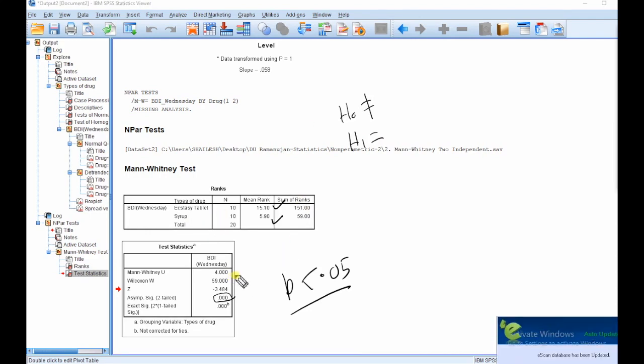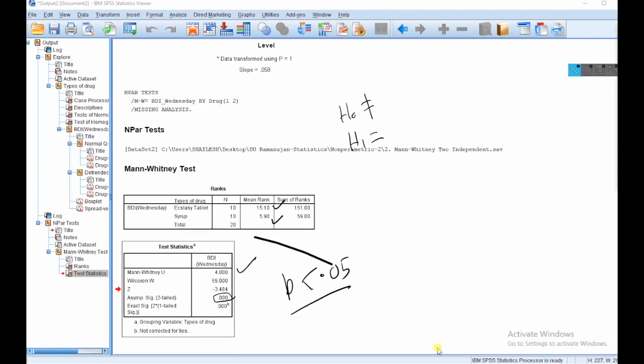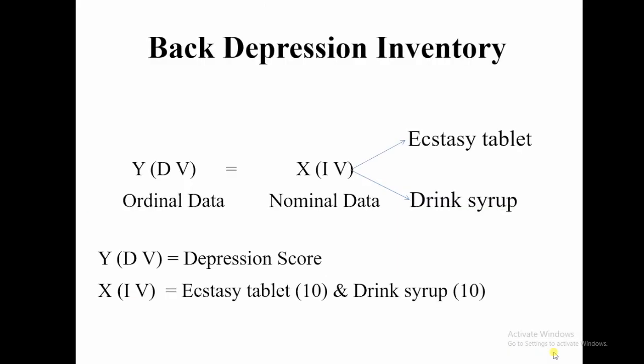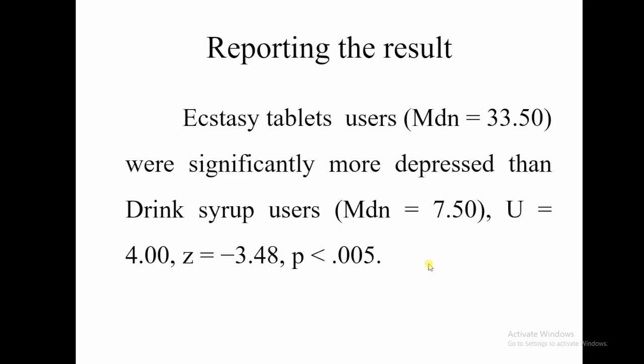Now the question is how to report this result. First, how to frame our hypothesis. The null hypothesis is that there is no significant difference between ecstasy tablet and drink syrup for reducing depression. But the alternate hypothesis is that there is a significant difference. Now how to report the result?